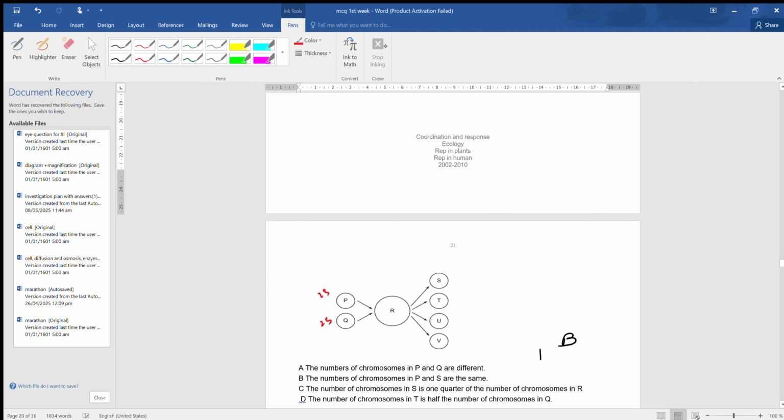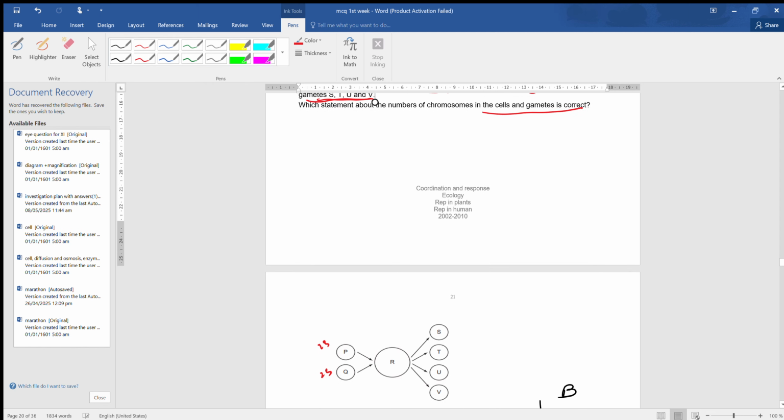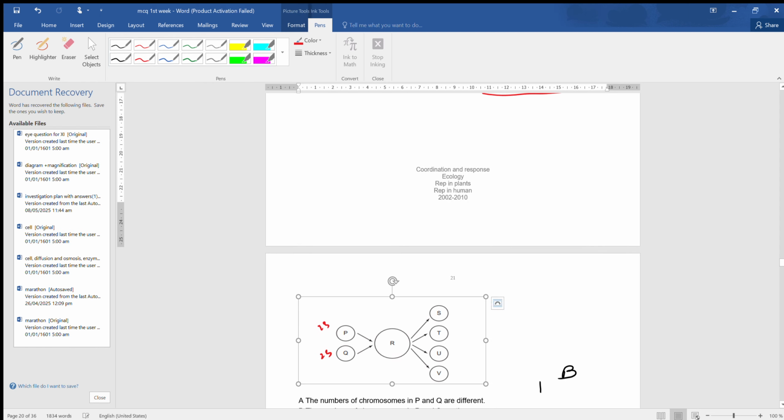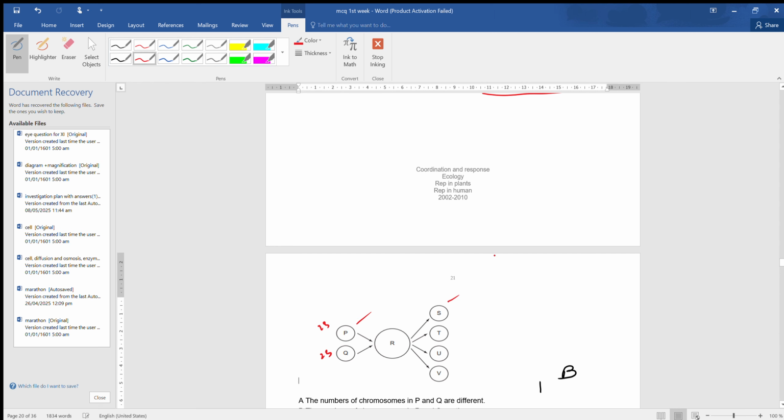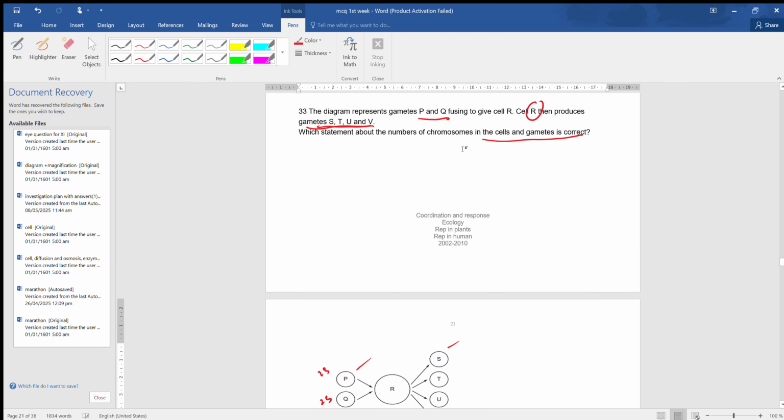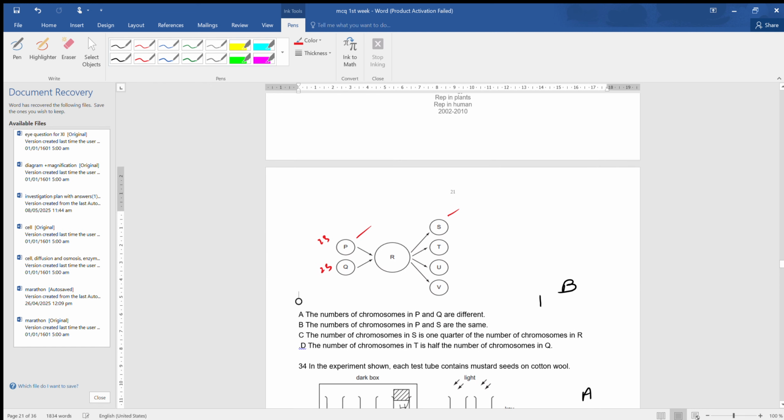Number of chromosomes in P and S are the same? Yes, as P is also a gamete and S is also a gamete. Therefore, the number of chromosomes in P and S are the same. It's written over here: cell R then produces gametes S, T, U, and B. So P and S both are gametes. Therefore, B is the correct answer.